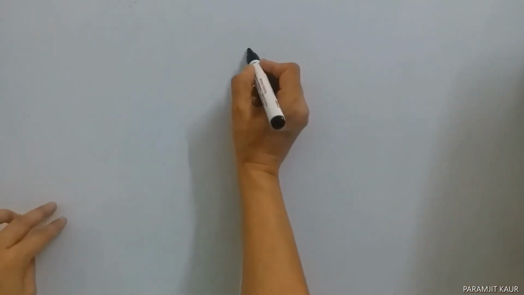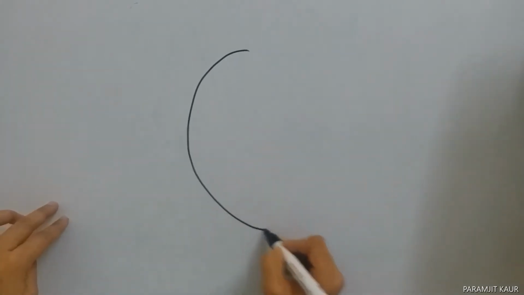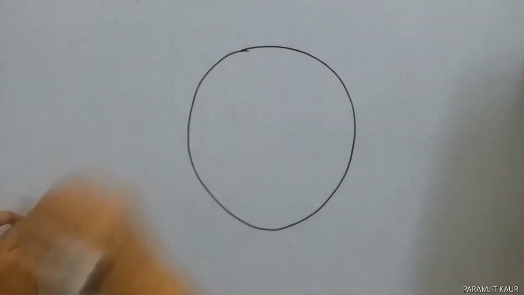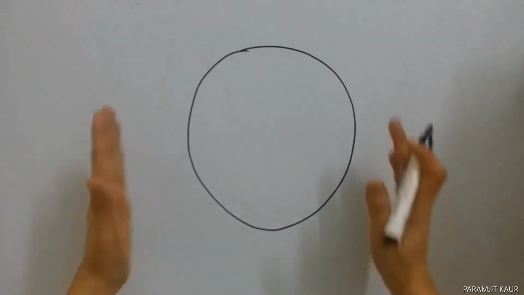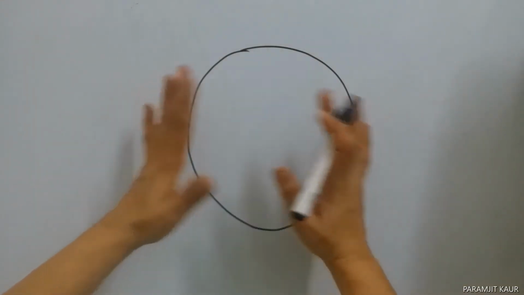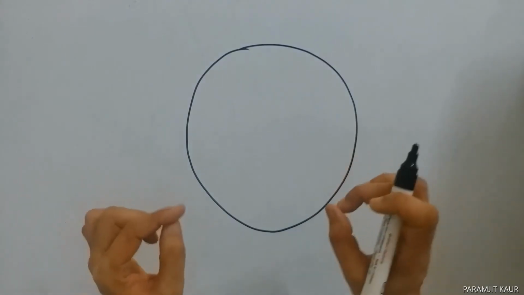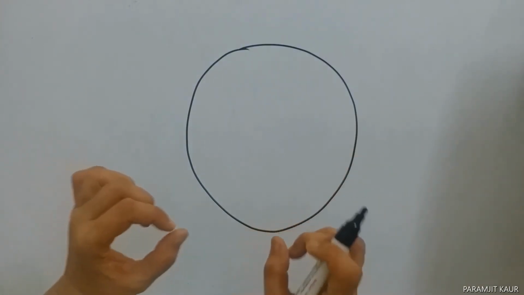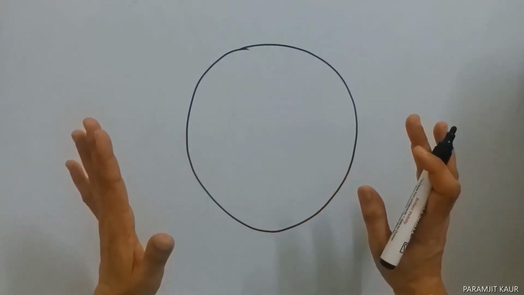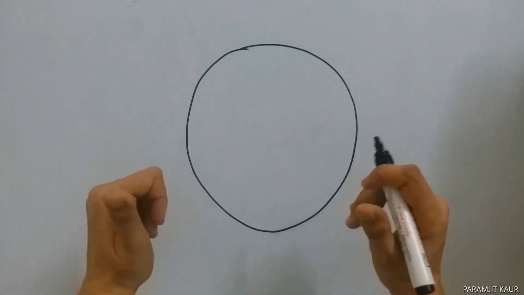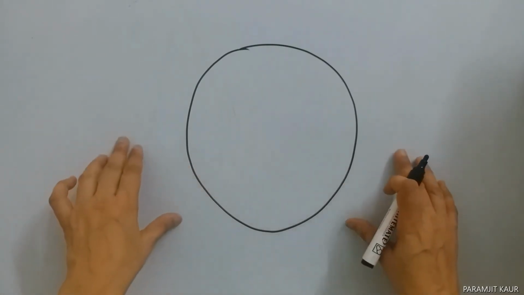Now let me come to a circular path wherein we said that it is moving with a uniform circular motion. We know it is moving with uniform speed. My question is, is it moving with uniform velocity as well? It is not moving with uniform velocity.